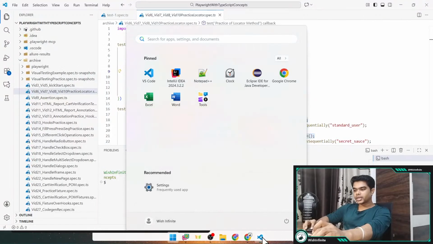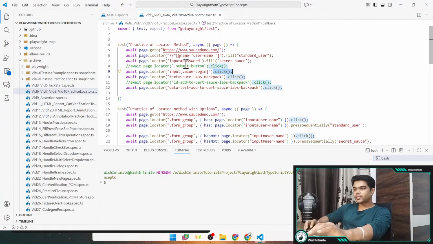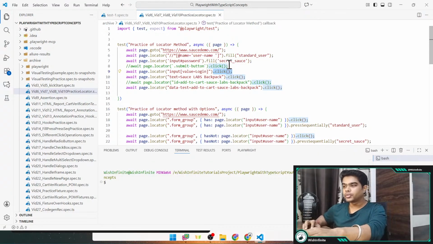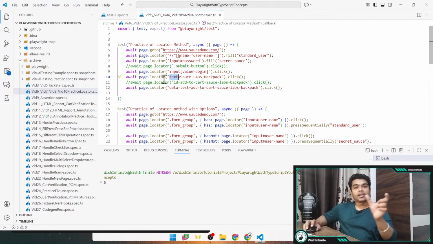Let me just quickly show it to you in VS Code. For now, I have not used it inside the script, but I will show you where exactly and when exactly you need to use it. So consider a case that we have this element, Sauce Labs Backpack with this text, and we have two such elements, and your condition is that you want to simply click on or select the first item.